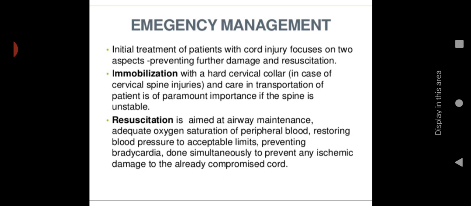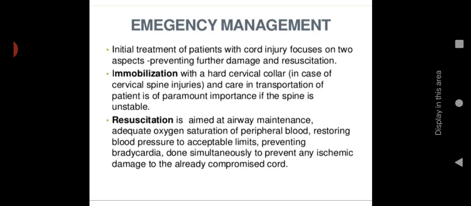Then emergency management, including initial treatment of a patient with cord injury, focuses on two aspects: preventing further damage and resuscitation. Soon after the spinal cord injury, we have to focus on these two aspects. First one is preventing further damage, and second one is resuscitation. In preventing further damage, we can go for immobilization with a hard cervical collar in case of cervical spine injury, and care in transportation of the patient is of paramount importance if the spine is unstable.